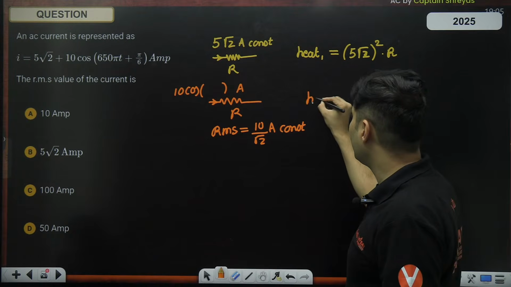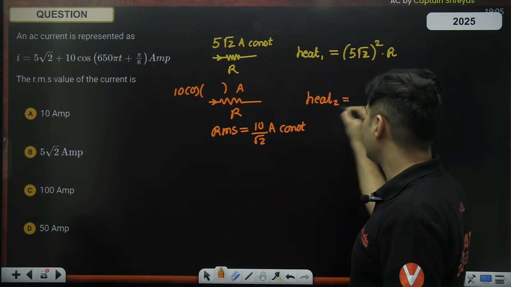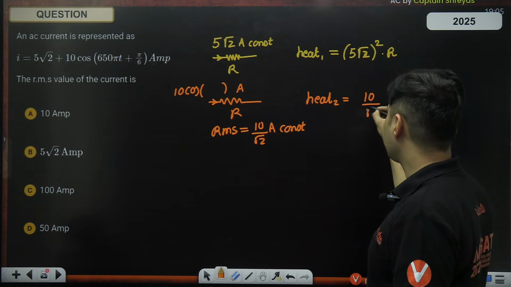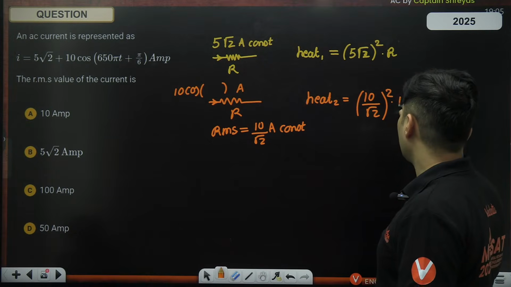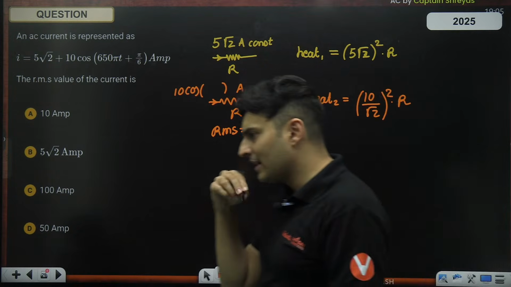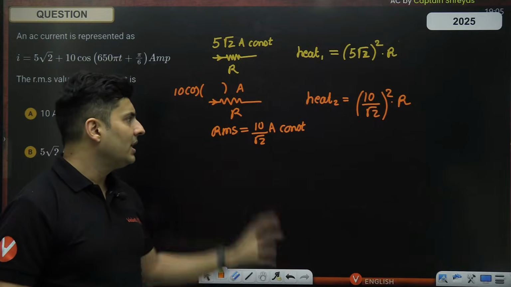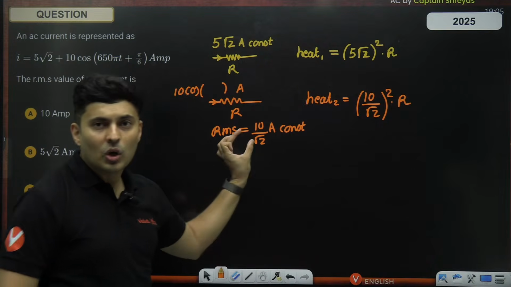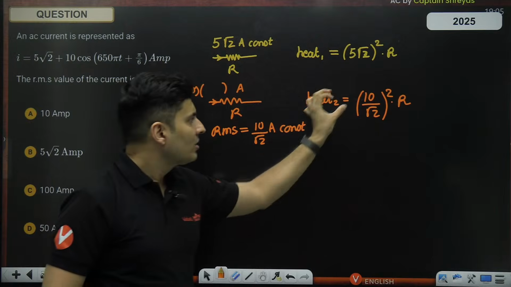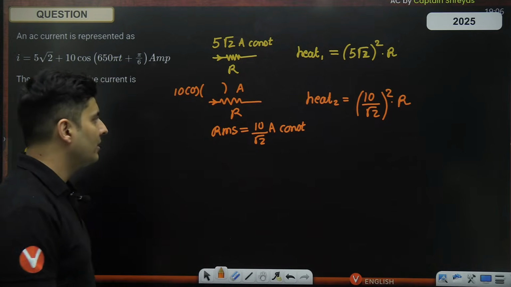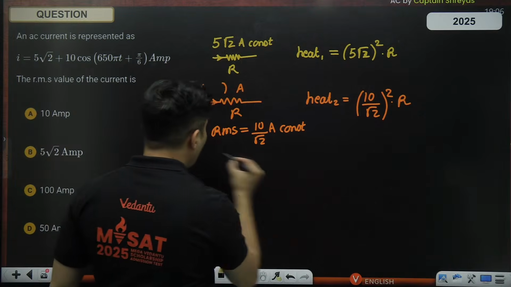So how much heat will be generated by this? It will be I squared, which is 10 by root 2 square into R. That's the heat generated because of this AC current. So I have taken the equivalent constant current, which is the RMS. So I squared R is the heat generated. Now you just have to add them up.